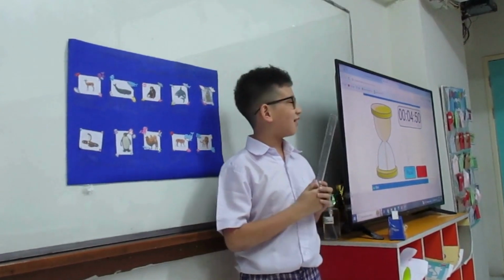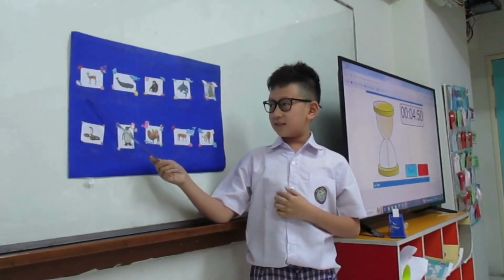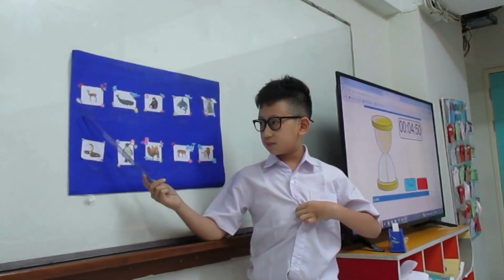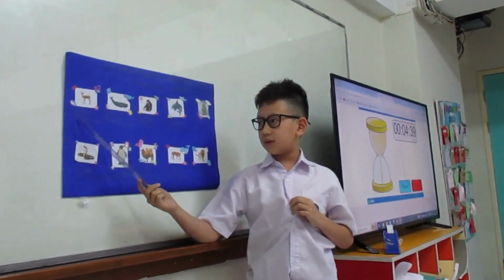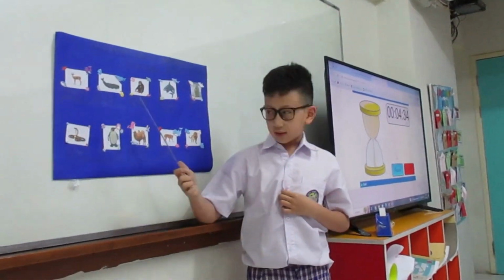Okay, now let's get started. Okay, so the first one is deer, and the habitat of deer is grassland. The season is spring. The weather is cloudy, and the sport activity, I'm just gonna say running. Okay, next.